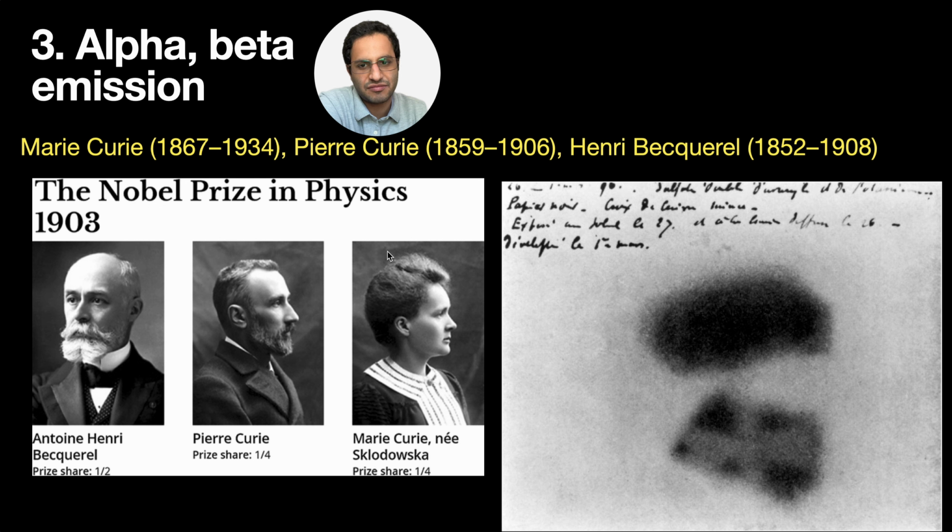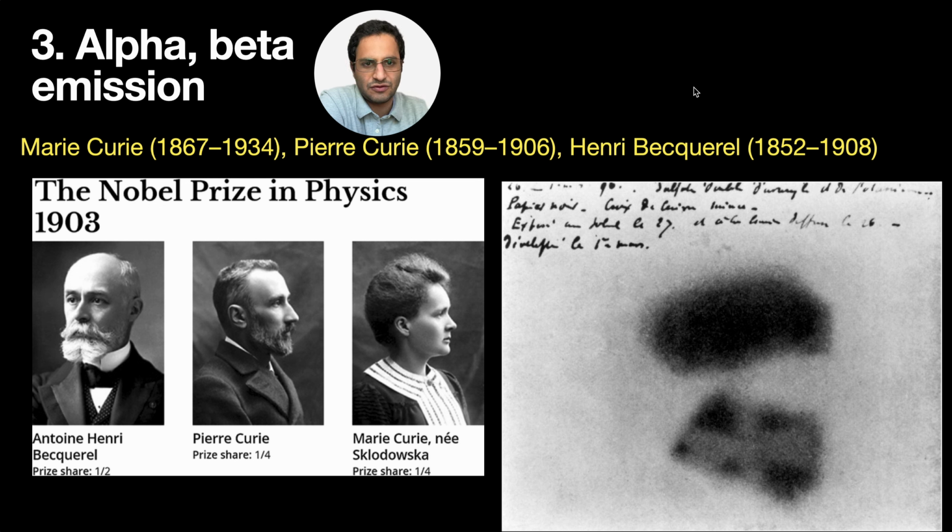And then this field was expanded by Marie and Pierre Curie. They got the Nobel Prize for that in 1903 for the discovery of basically radioactivity. But this alpha-beta emission, as they decomposed it into 3 components, was kind of mysterious because people couldn't explain why some heavy elements should radiate alpha-beta particles or even a very strong gamma-ray electromagnetic radiation out of them.